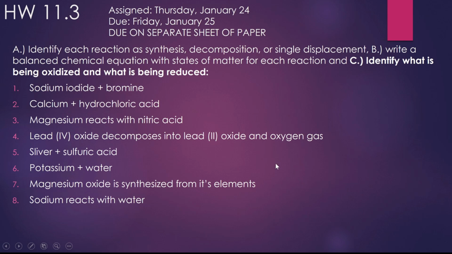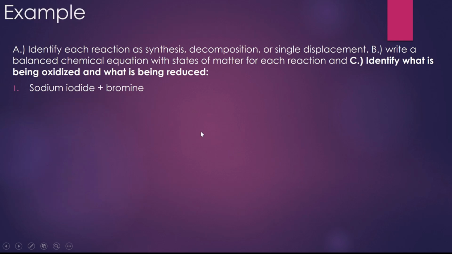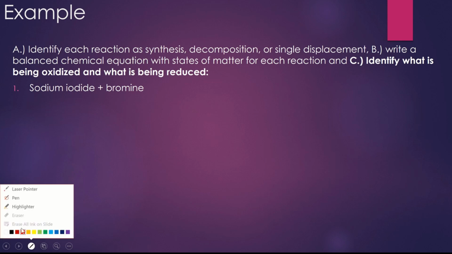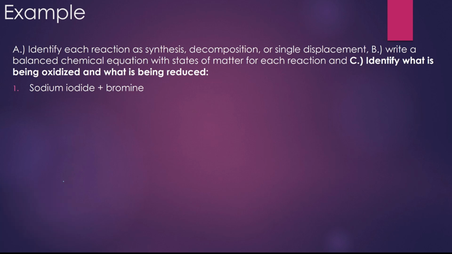If you need some help, here we go. Number 1, sodium iodide reacts with bromine. So we'll start with our sodium iodide, NaI, and bromine.